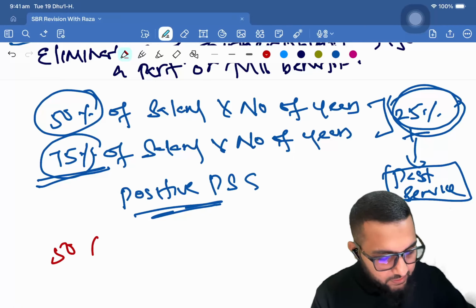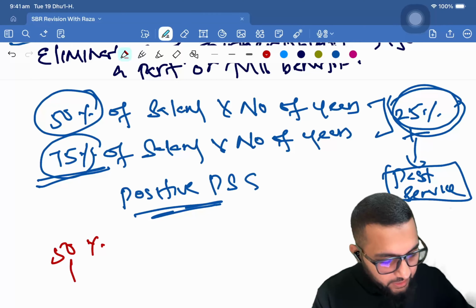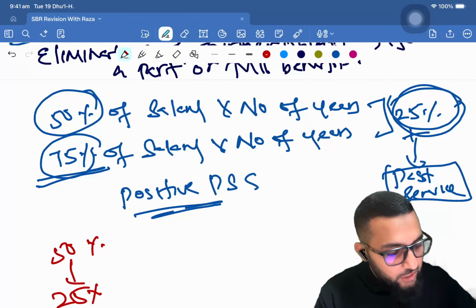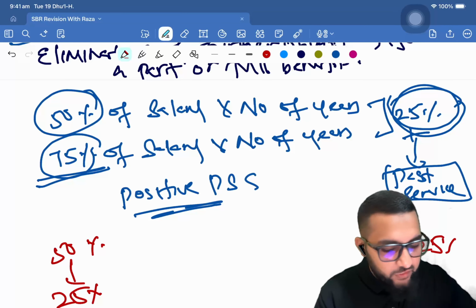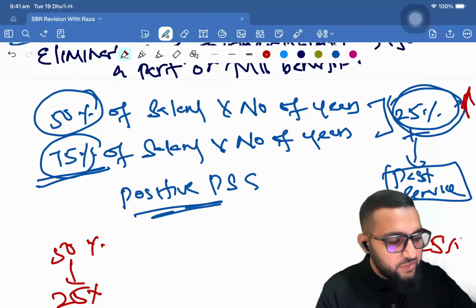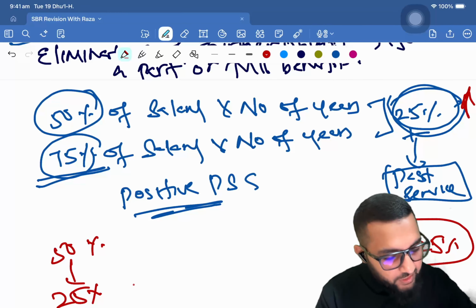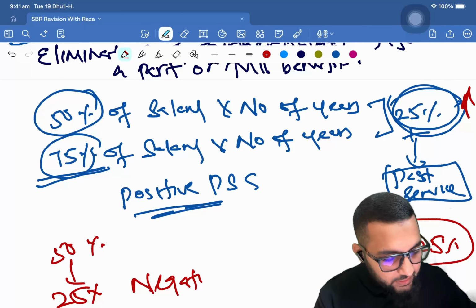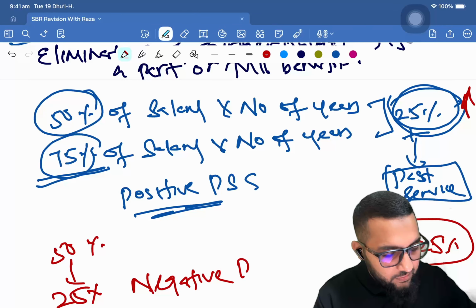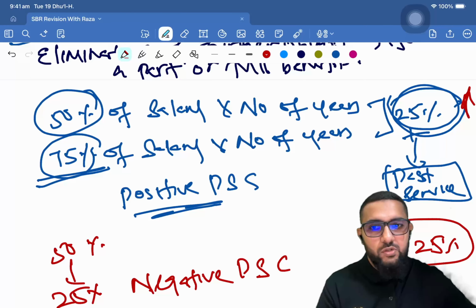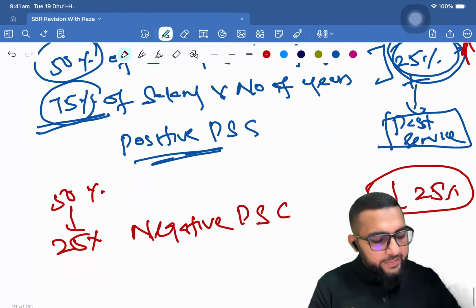Let's say 50% becomes 25%. So now here the reduction in plan is of 25%. Here it was an increase, here it is a reduction. Now this reduction would create a negative past service cost. Alright. And then comes settlement.